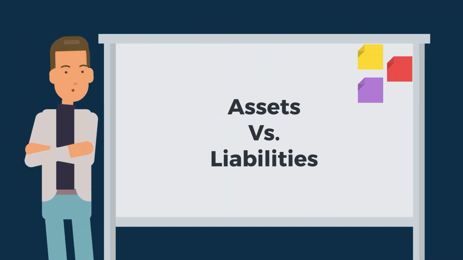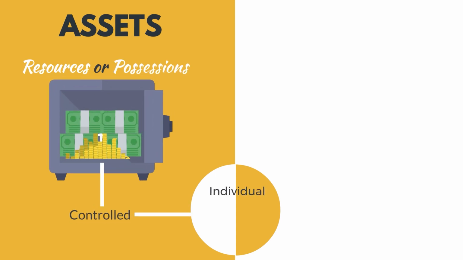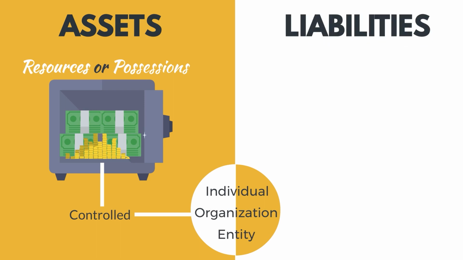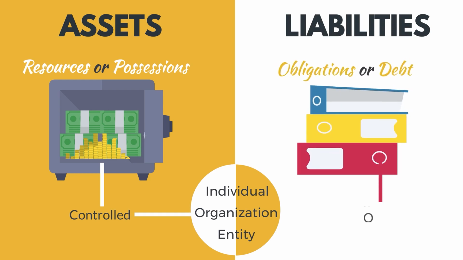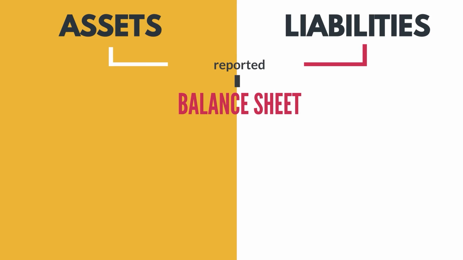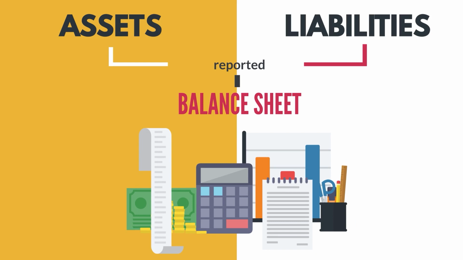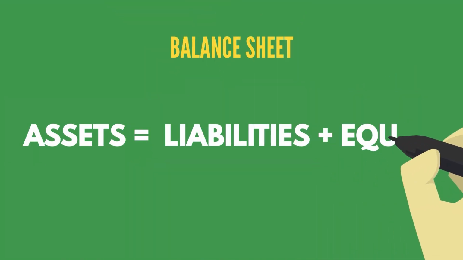Assets versus liabilities. Assets are resources or possessions owned or controlled by an individual, organization, or entity that have economic value and can generate future benefits. Liabilities, however, are obligations or debts that an individual, organization, or entity owes to external parties. Assets and liabilities are reported on a balance sheet, which provides a snapshot of an entity's financial position at a specific point in time. The balance sheet follows the equation, assets equals liabilities plus equity.